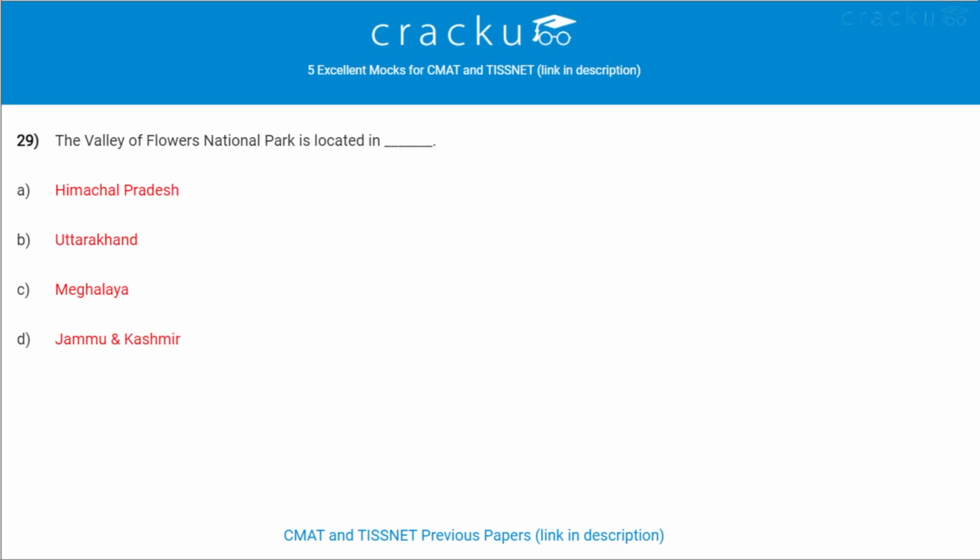Next question. The Valley of Flowers National Park is located in? The Valley of Flowers National Park is located in Uttarakhand. Uttarakhand is also called as Dev Bhumi, the land of gods.